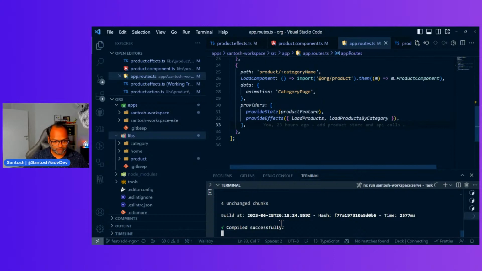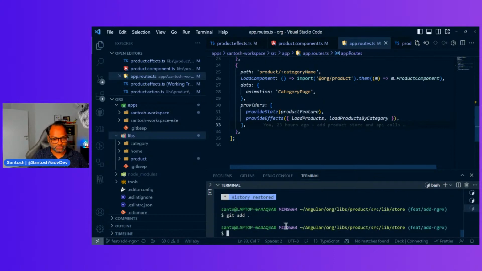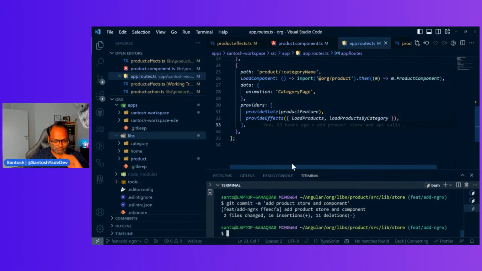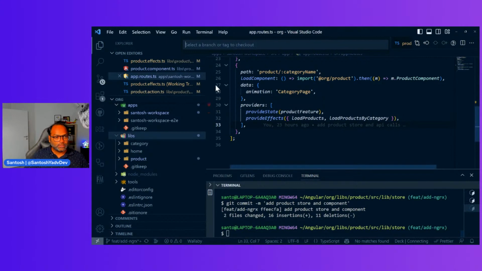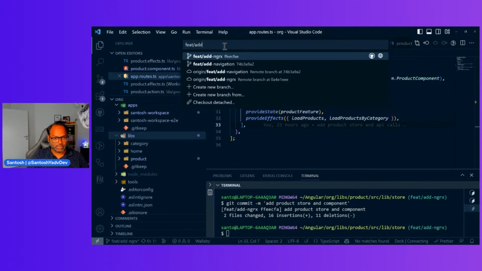And what we will do is commit this code here and then start with a new branch. Git commit, add product store, and let's create a new branch. I'll say this is feature add.